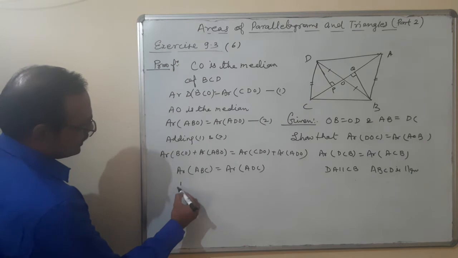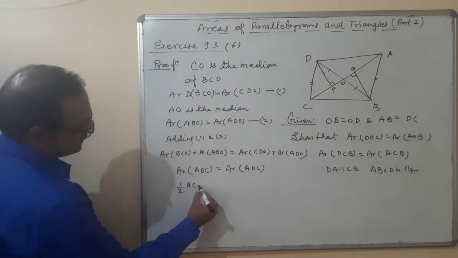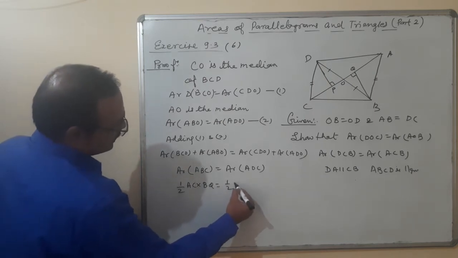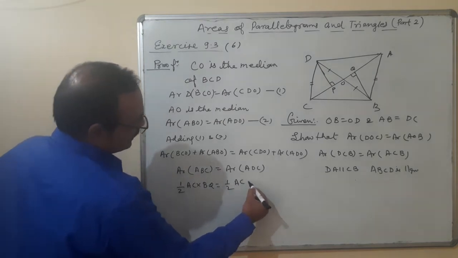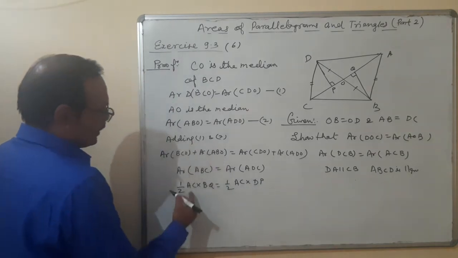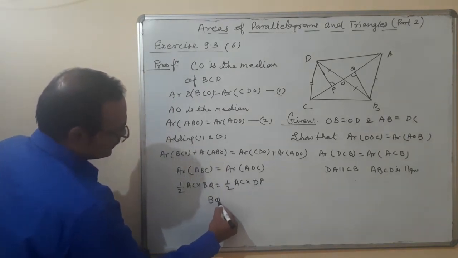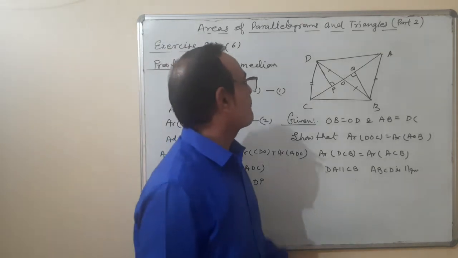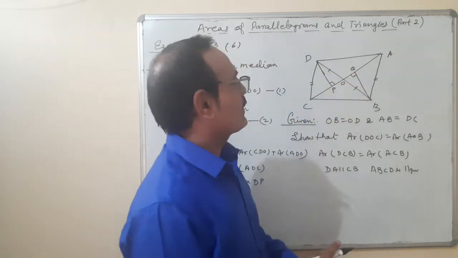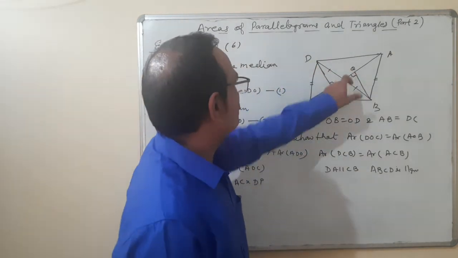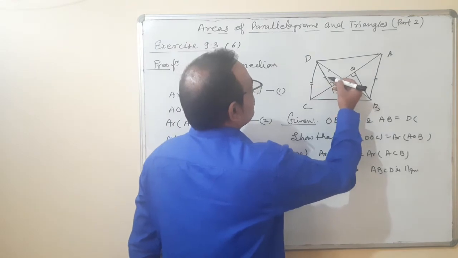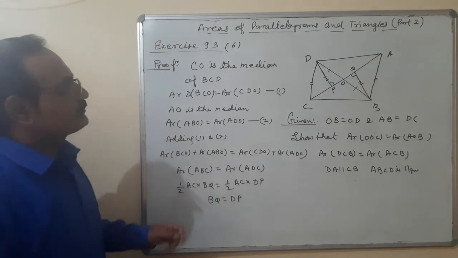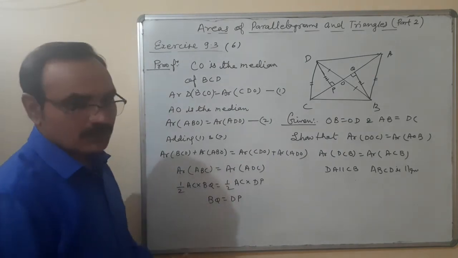So may I write here 1/2 into AC multiplied by BQ is equal to 1/2 into AC multiplied by DP. 1/2 AC cancel, BQ is equal to DP. What we have proved here? They are equal. DP is equal to BQ. Okay. Proved it.